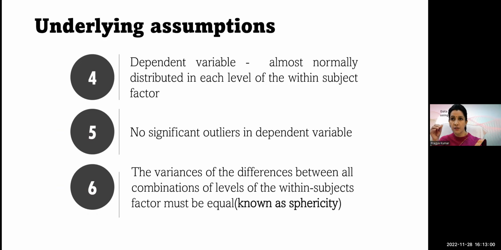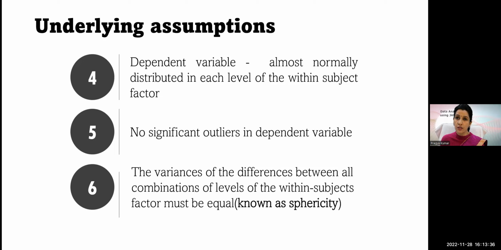So the variances of difference. In this case, we used to have something known as the Levene's test of equality of variance. Here, because it is the same group of persons, the variance will be different at each time point. And the variance of the difference between all combinations of levels of the within-subject factor should be equal. This concept is known as sphericity, and it is tested by a test known as Mauchly's test of sphericity.